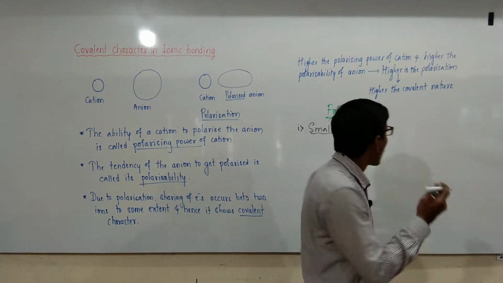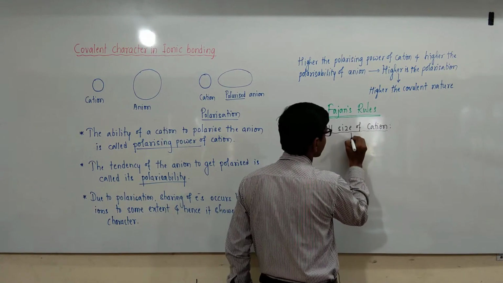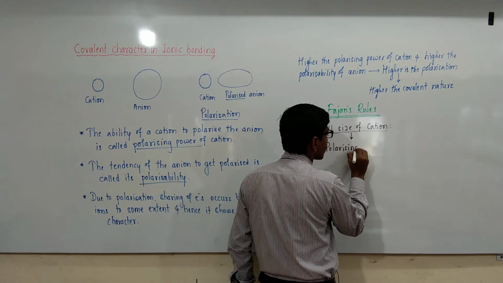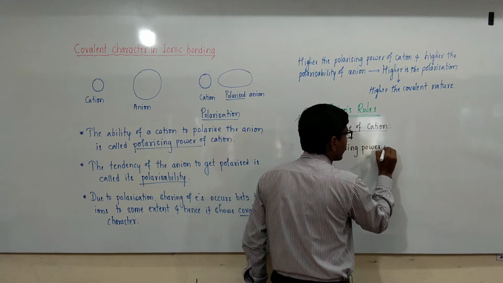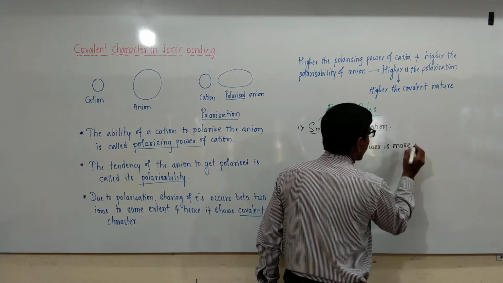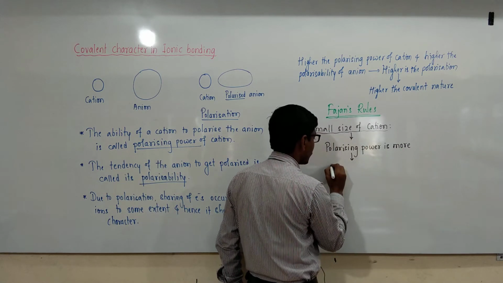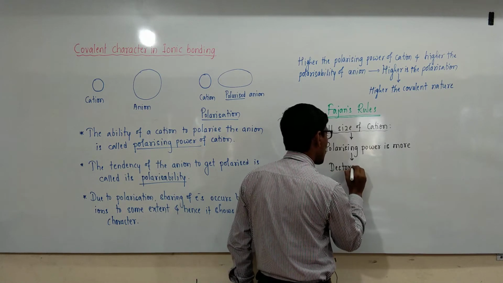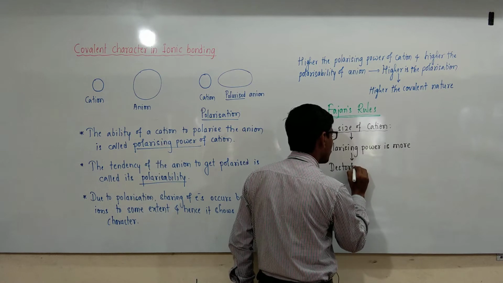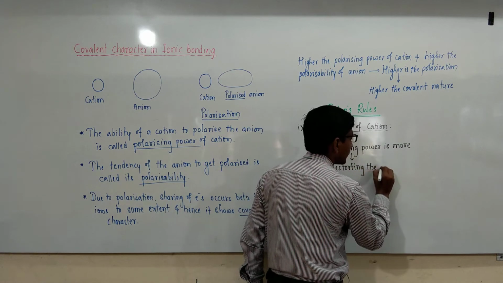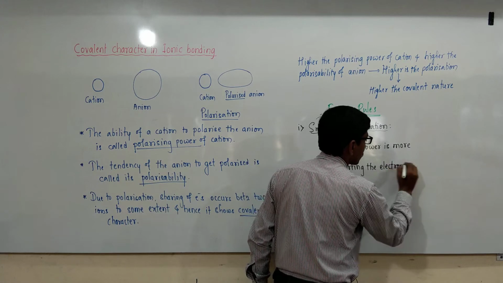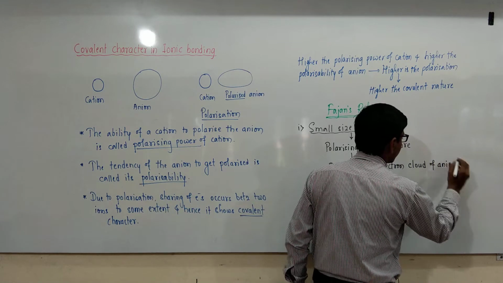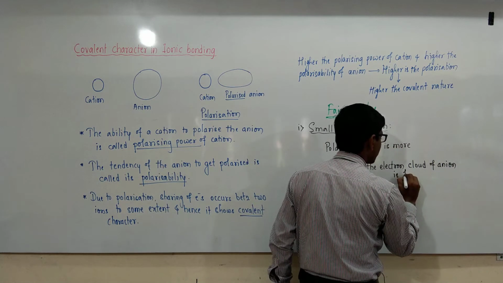character. These small size of cations, polarizing power is more. Polarizing power is more means distorting the electron cloud of anion is faster.